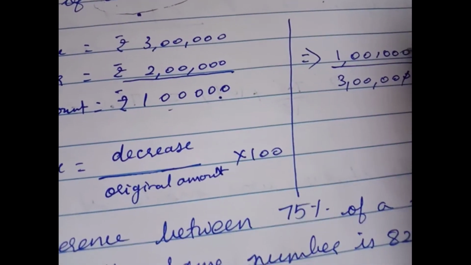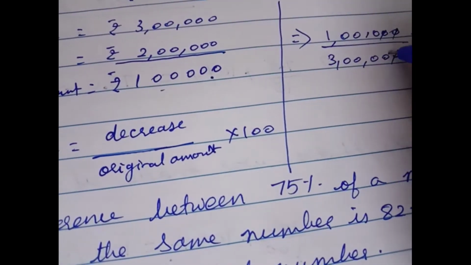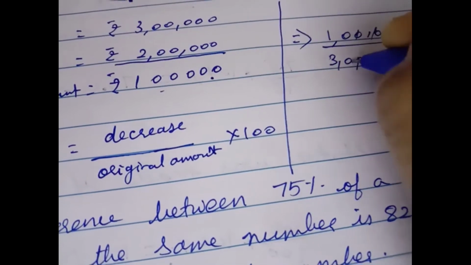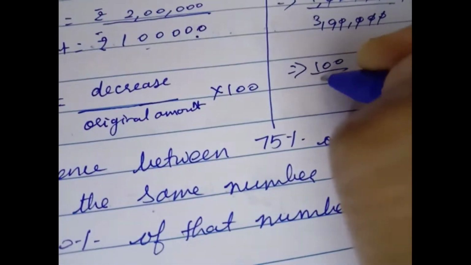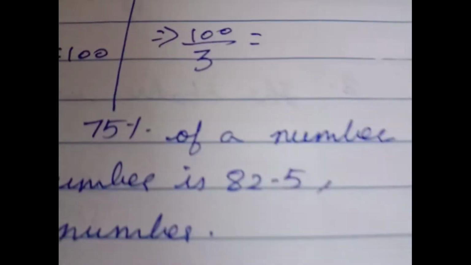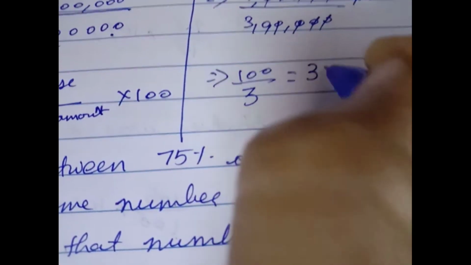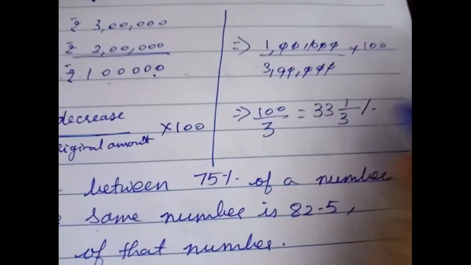So if you cancel, you will get 100 by 3, which is equal to 33 1 by 3%.